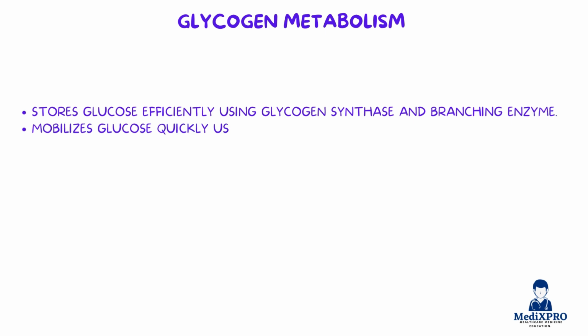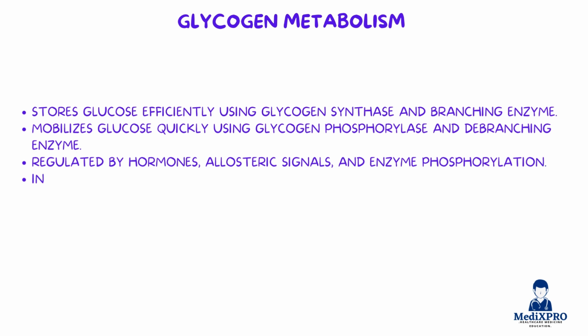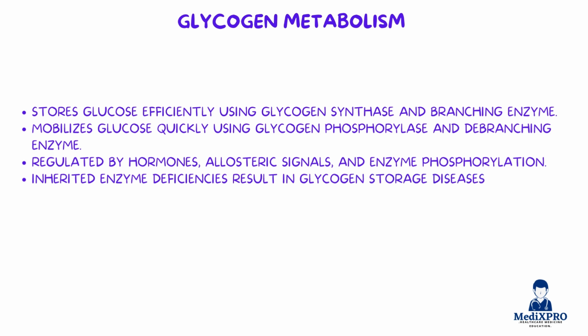So let's wrap up. Glycogenesis stores glucose efficiently using glycogen synthase and branching enzyme. Glycogenolysis mobilizes glucose quickly using glycogen phosphorylase and debranching enzyme. This entire process is regulated by hormones, allosteric signals, and enzyme phosphorylation.